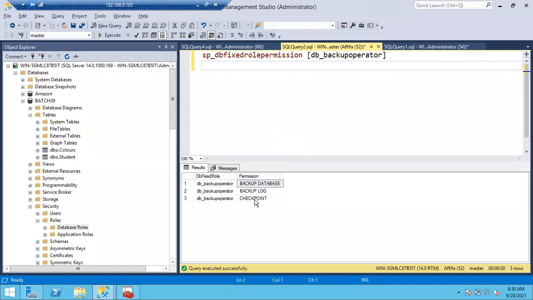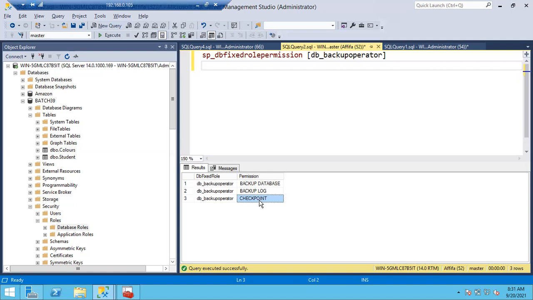So just a small discussion about the checkpoint. Checkpoint is kind of a Control S button. Whenever you're typing something in a document, to save that document we use either the save button or the keyboard shortcut Control S. Control S is going to save the data to the document. It is very important. If you don't save it, and the power goes or the server is shut down or restarted automatically, you are going to lose all your data.